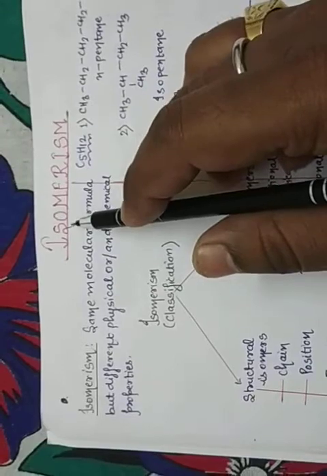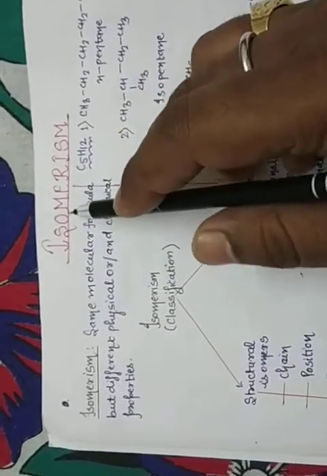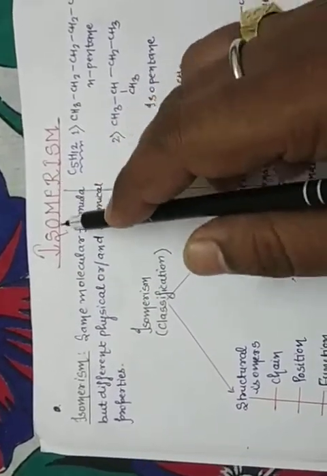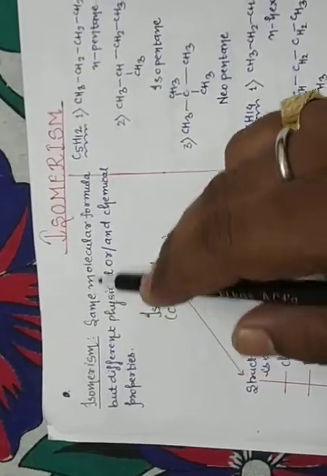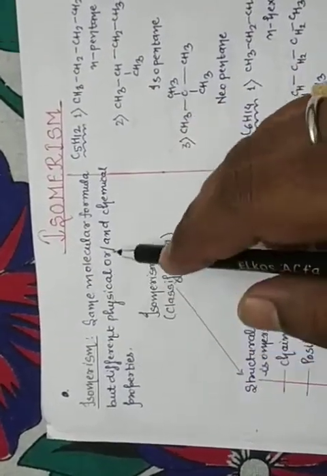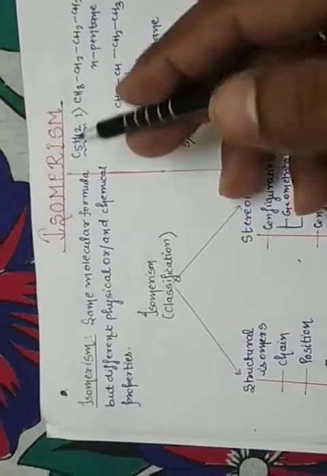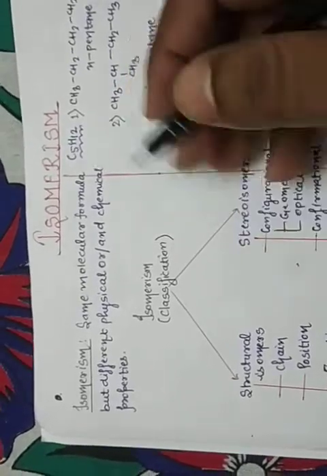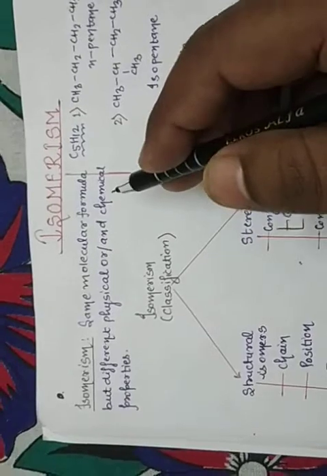Iso means same or equal. Meris means part. The equal part or equal molecular structure is known as isomerism. The definition is: same molecular formula but different physical or chemical properties. Same molecular formula. What is the molecular formula? CH4 is methane, C2H6 is ethane. These are the molecular formulas.